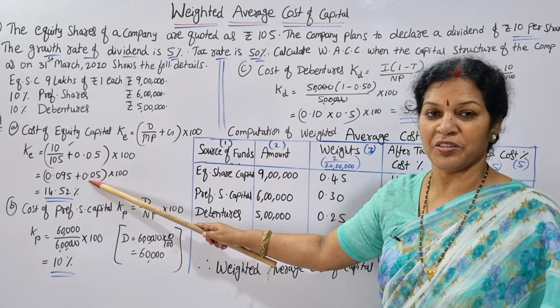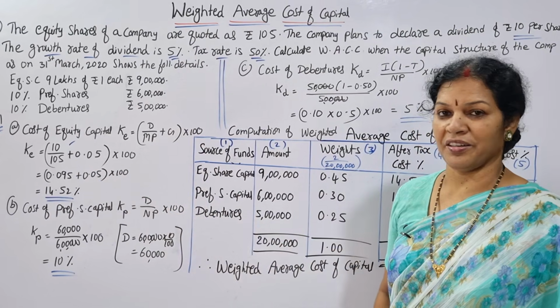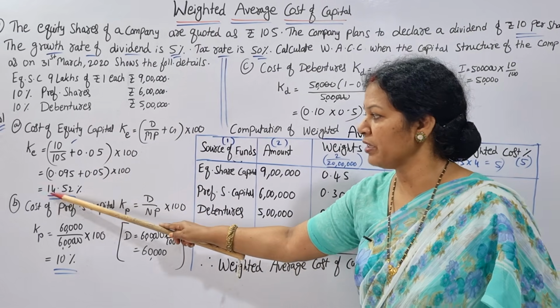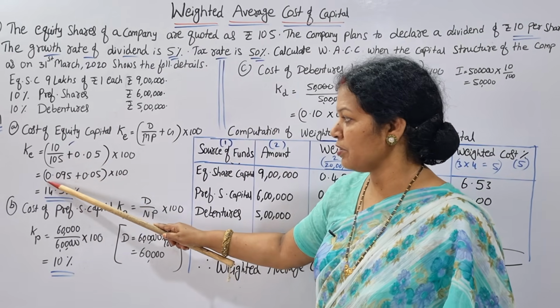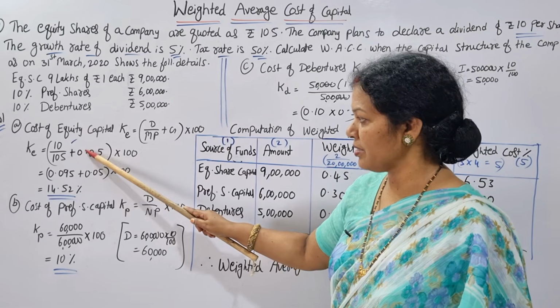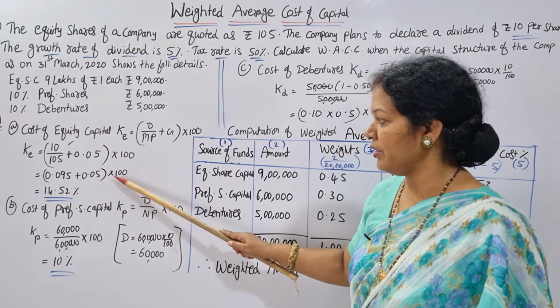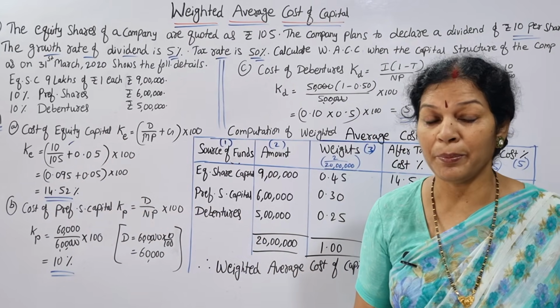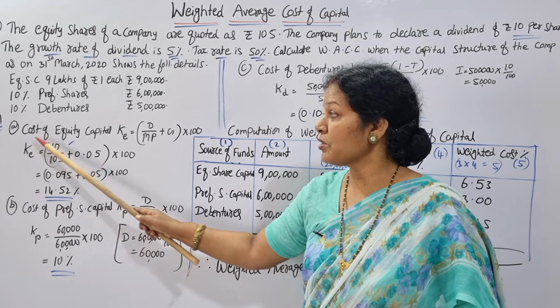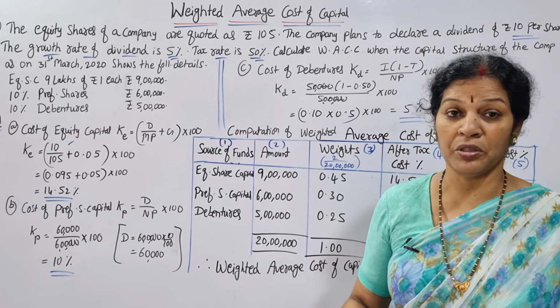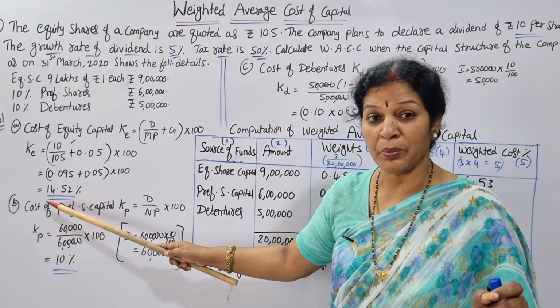If you do the calculations, 10 by 105 is 0.095, plus 0.05, into 100. You will get 14.52%, the cost of equity capital. When you are issuing equity capital, your cost is 14.52%.